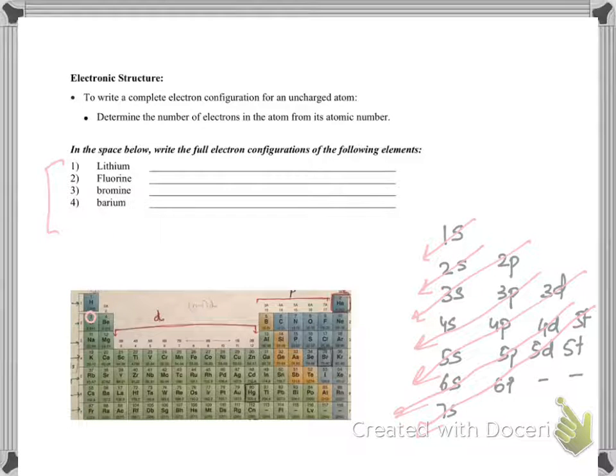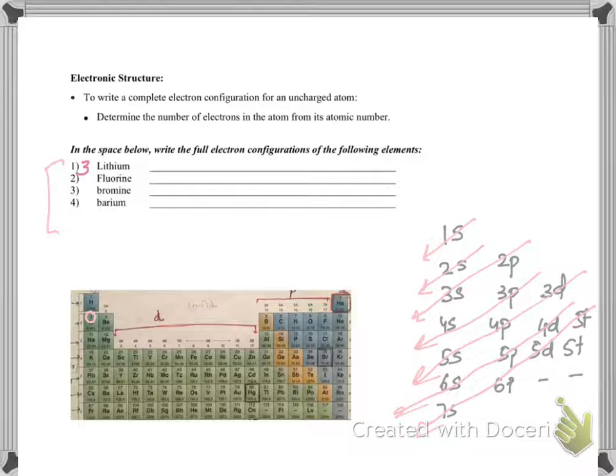Why atomic number? Because atomic number is the number of protons, and in an atom, the number of protons is equal to the number of electrons. So that means an atom of lithium has 3 electrons. That's the first thing you find out.